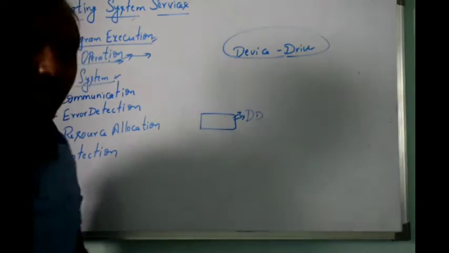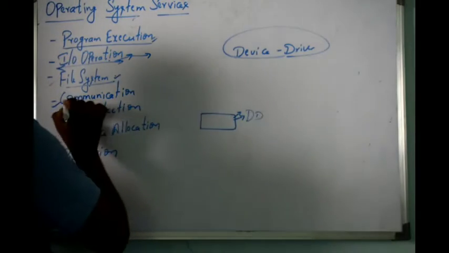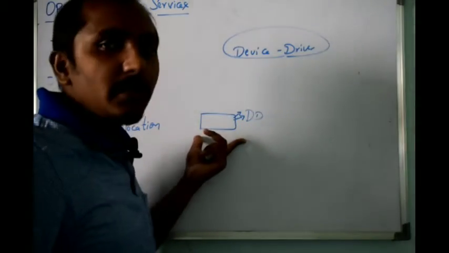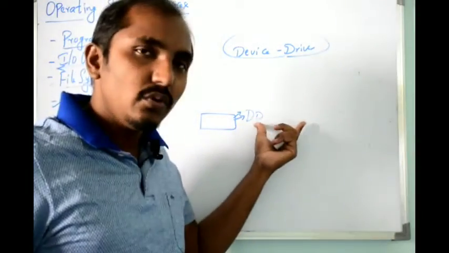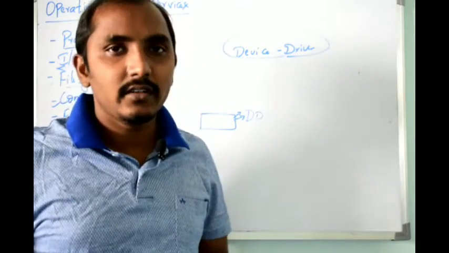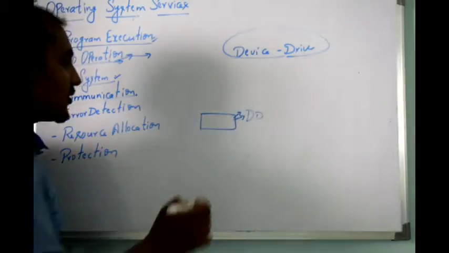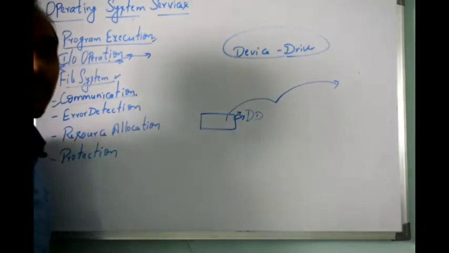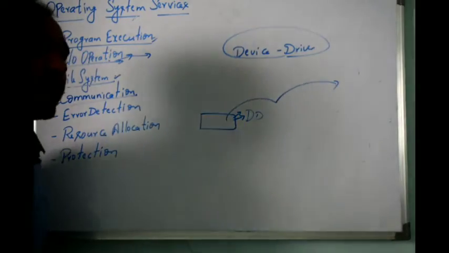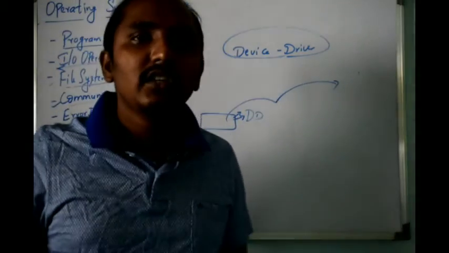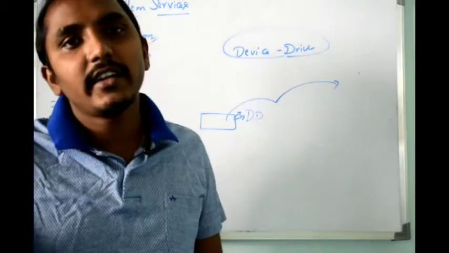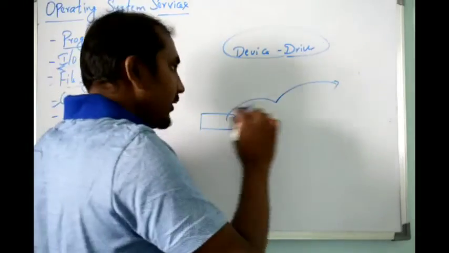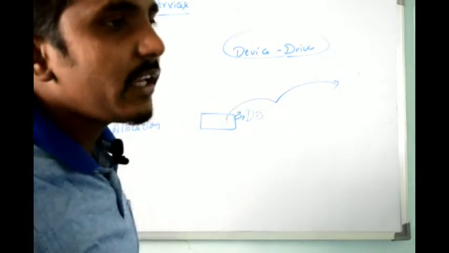So in that case, for communication between one device and another device, say once the keyboard has given some information, that has to be sent to the CPU and that has to be displayed on the monitor. So this data will be flowing from keyboard to CPU and CPU to monitor. So when you do any kind of action using one device, that will be reflected in the other device. So there is going to be some communication, and it can be in the same device or it can be through a network.